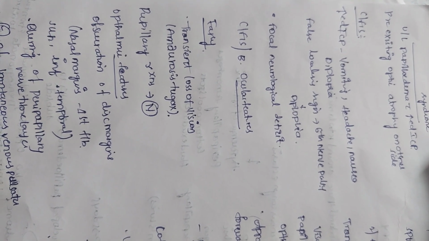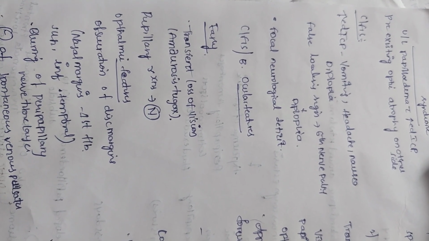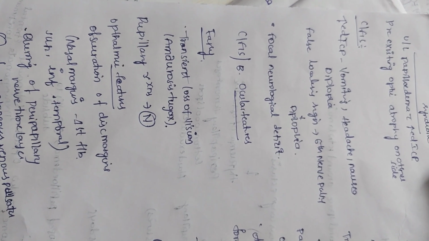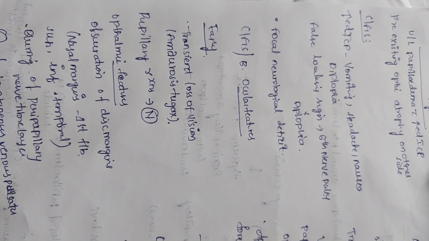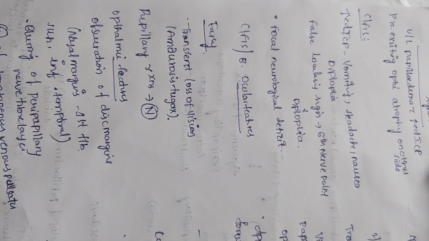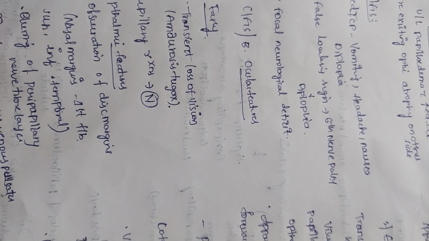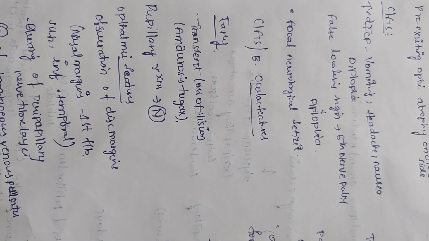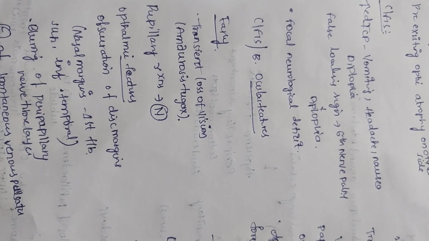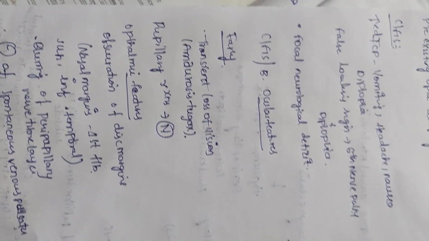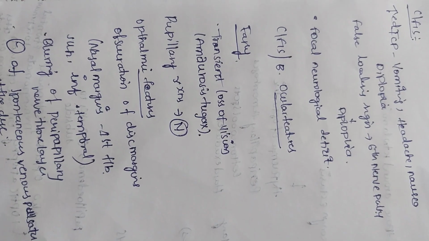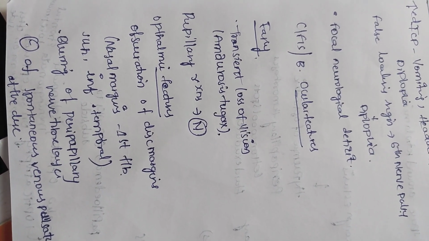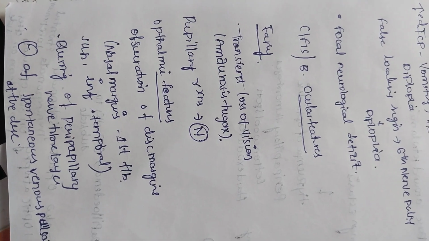Okay, coming to clinical features, we had already discussed non-specific symptoms due to increased ICP: vomiting, headache, nausea. Diplopia will be there, and there may be sixth nerve palsy, which is abducens palsy, but it is a false localizing sign. Focal neurological deficit may be there. Early on we'll see amaurosis fugax, meaning transient loss of vision.